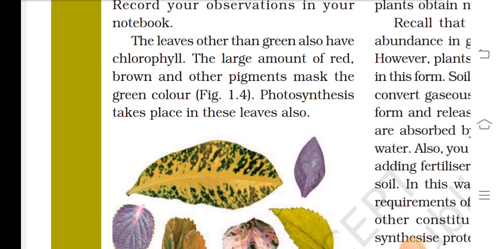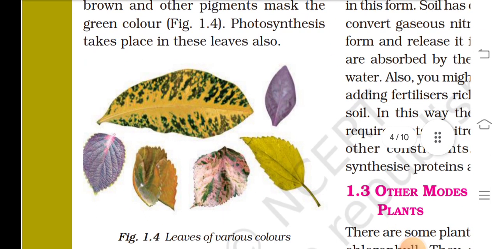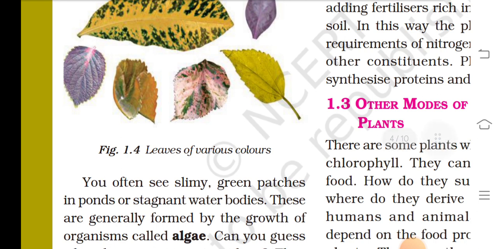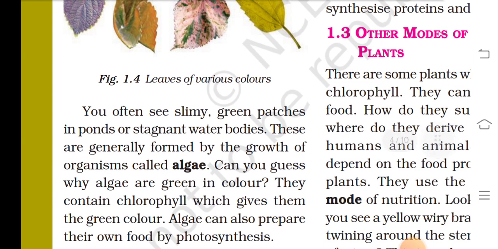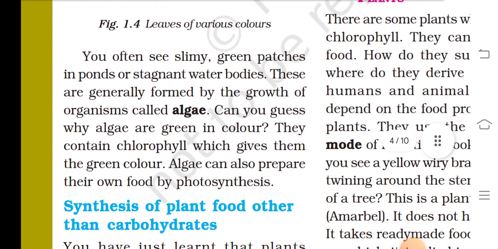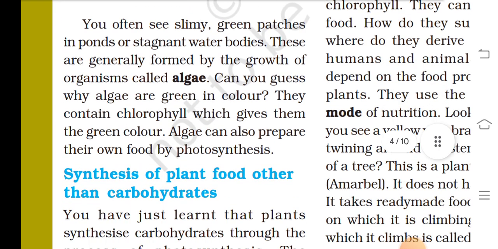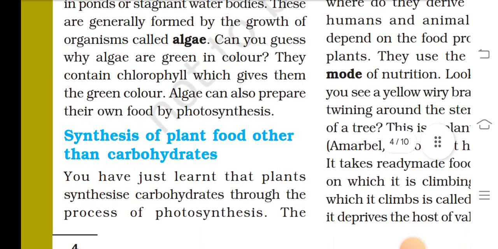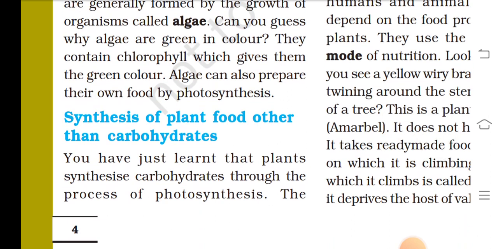The leaves other than green also have chlorophyll. The large amount of red, brown and other pigments mask the green color. Photosynthesis takes place in these leaves also. Leaves of various colors. You often see slimy green patches in ponds or stagnant water bodies. These are generally formed by the growth of organisms called algae.